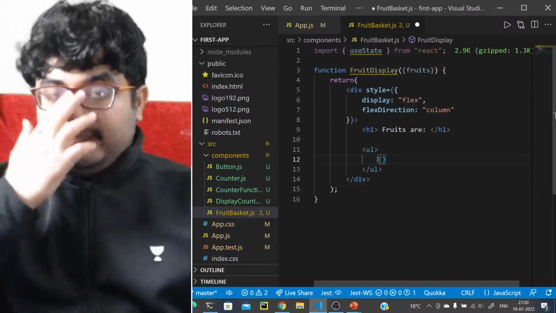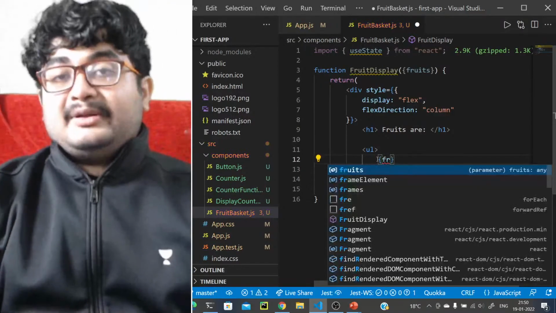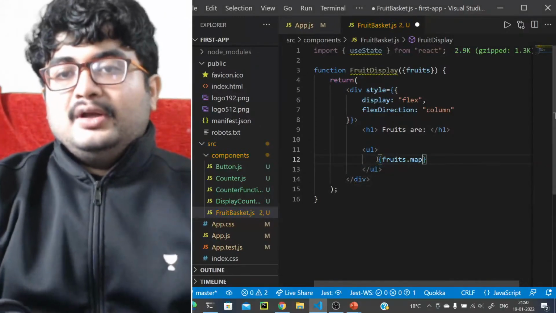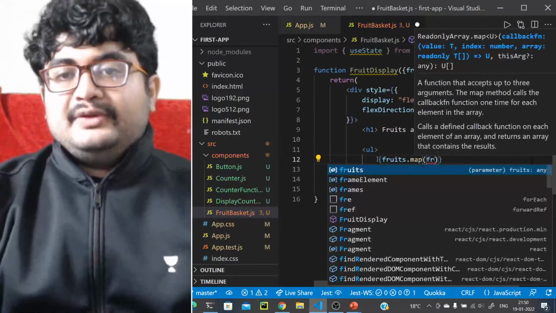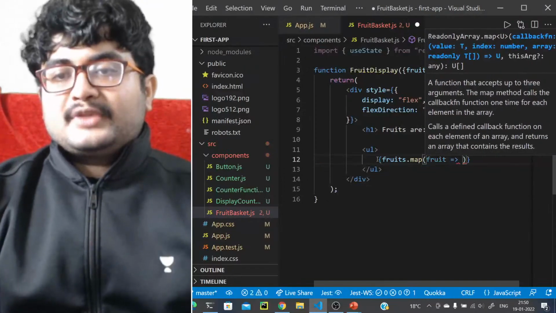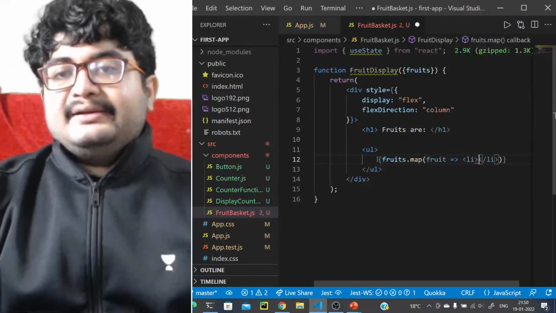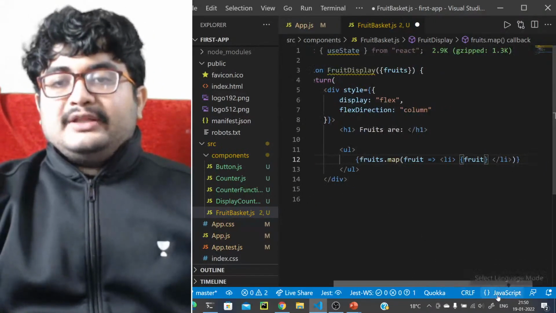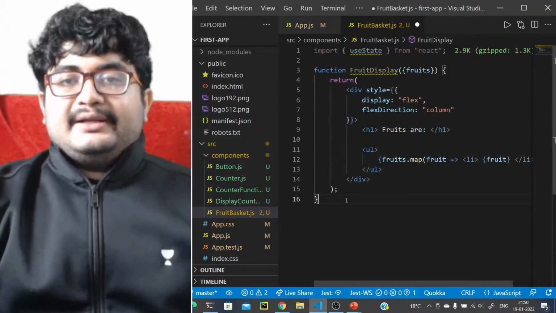Just remember about the array function, the map. So fruits dot map, we will map each of the fruit to what? li and the fruit name, right? li and the fruit name. So we'll map all the fruits to li and the fruit name, right? So